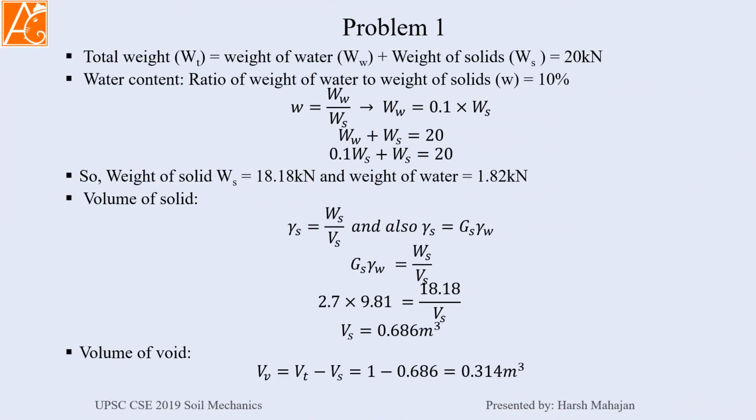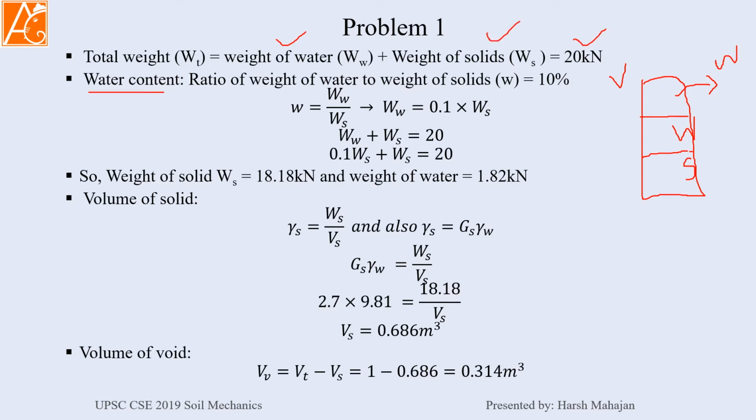Now total weight is equal to weight of water plus weight of solid. In the three-phase diagram we have seen, we have air, we have water, and we have solids. Solids means the solid material of the soil grains. Now the solid and the water have some weight. Air does not have any weight, but air has volume. So remember, air has no weight but volume. That's why the total weight of a soil sample consists of weight of water plus weight of solid, and it is equal to 20 kilonewton.